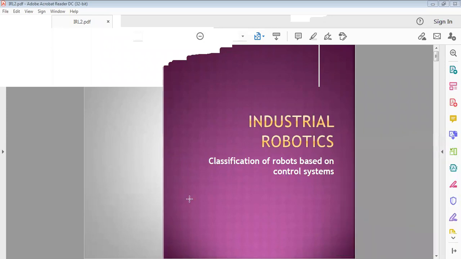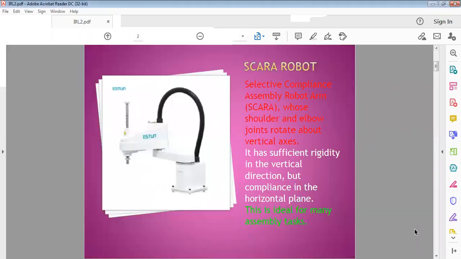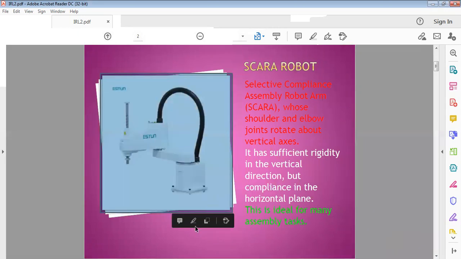Before going to this classification, let me tell you about the SCARA robot. The SCARA robot is an example of a jointed arm robot.